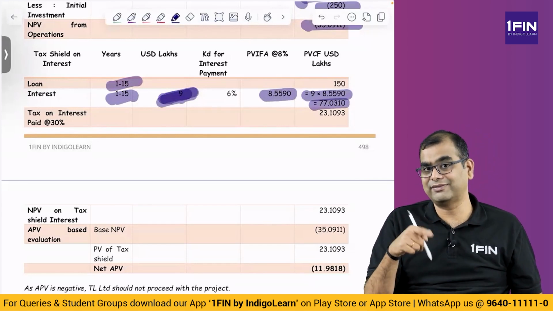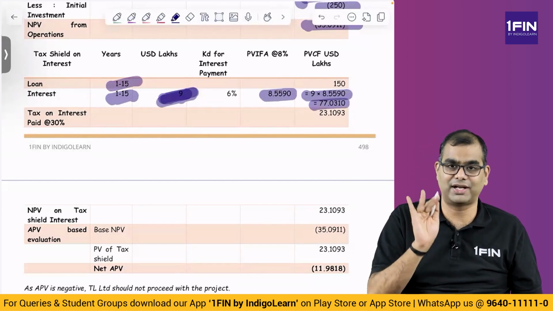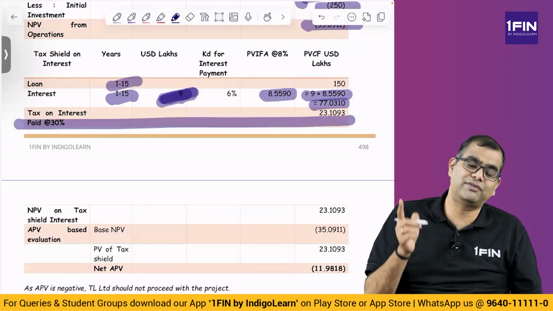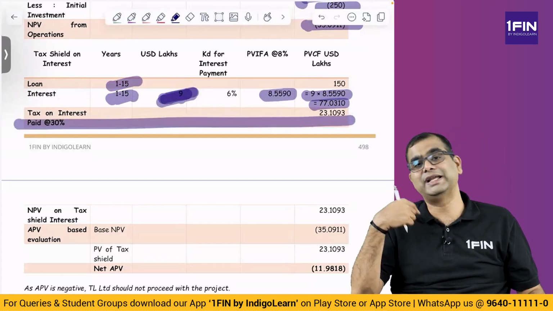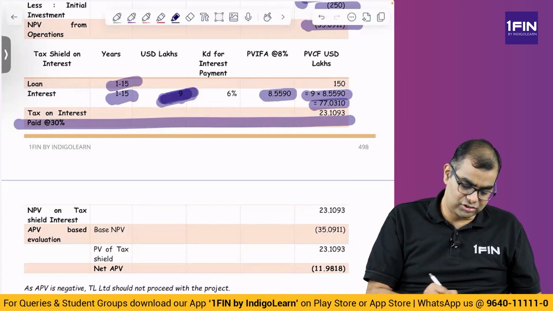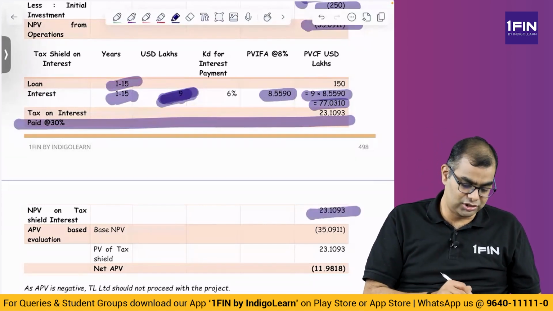So if you remember, I said I will explain to you what is tax shield when we come there. So this tax shield is basically the NPV of the tax saving on the interest that is paid. That is known as tax shield. Okay. Then, so 23.013.